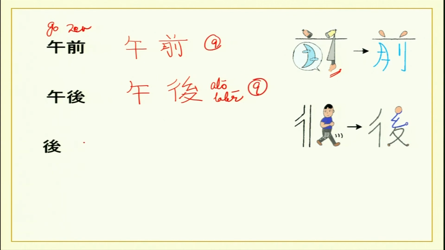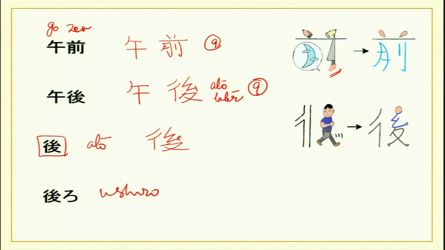And then you have ato, reading is ato. Once again, 1, 2, 3, 4, 5, 6, 7, 8 and 9. Well, you can see how proportionately this is written. Write it like this. Then another reading for this is ushiro, means behind. So you can see this kanji is coming again and again, and I think you will be able to memorize it.